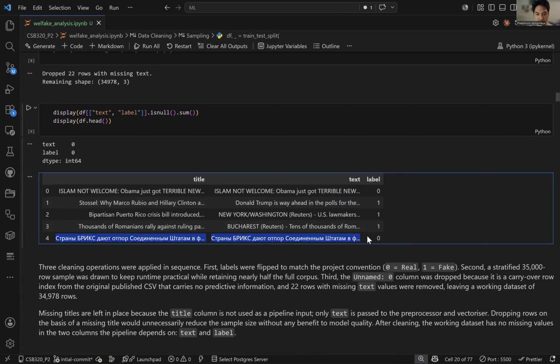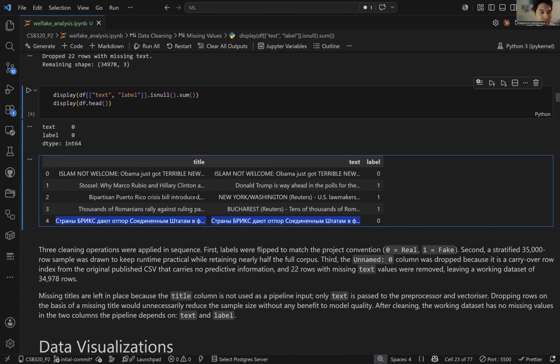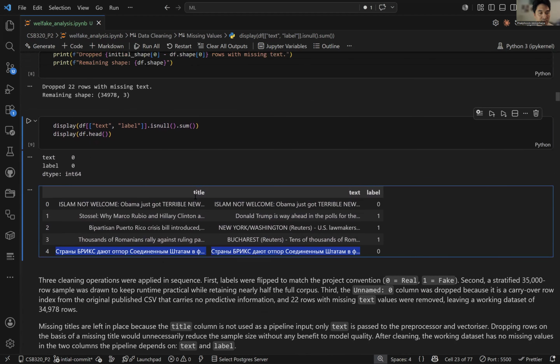One really big thing here is that some of these articles contained Russian text, which pretty much means that during the process of converting them to a numeric representation, these are going to go to zero because there's no way to map them.